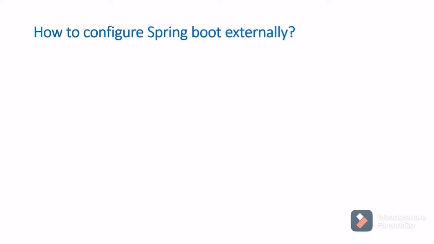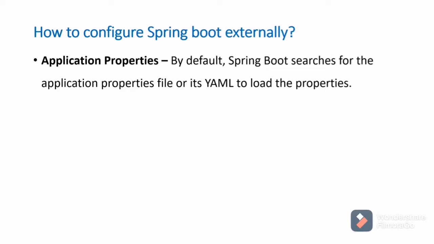How to configure Spring Boot externally? Spring Boot has an auto configuration feature. Along with that, it supports external configurations also. Let's see how we can do this external configuration. First way, we can do it through the application properties file. By default, Spring Boot searches for the application.properties file or its YAML file to load the properties. This is the file name. So here, if we want to do some external configurations, we can configure in that.